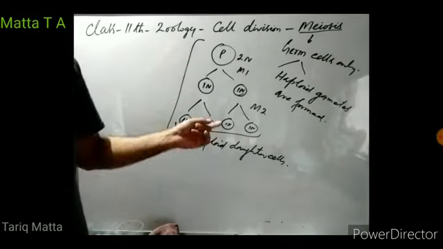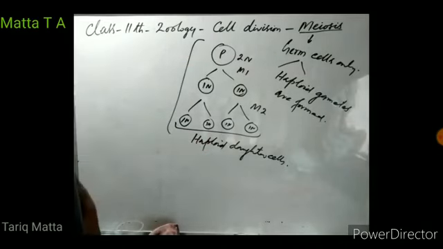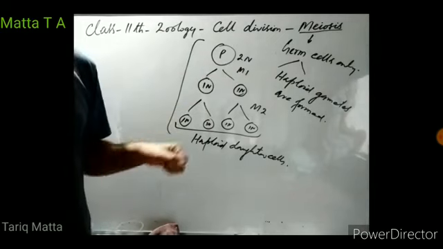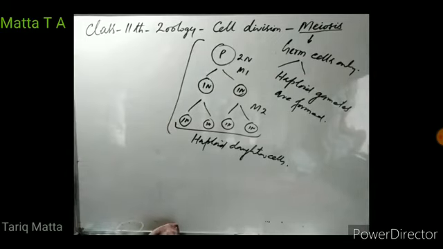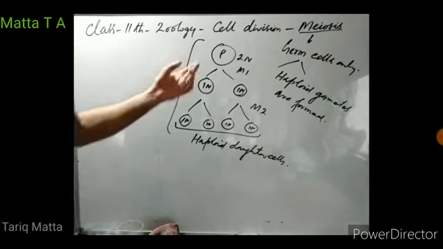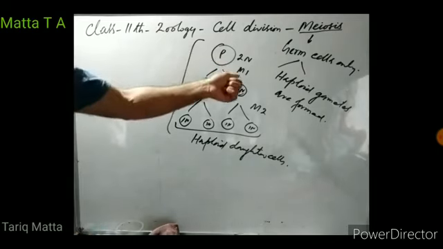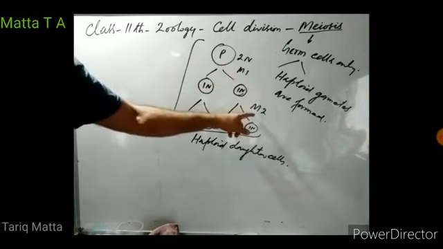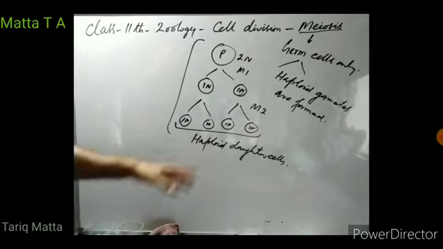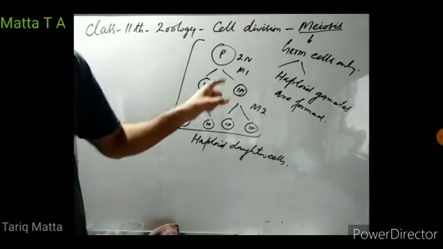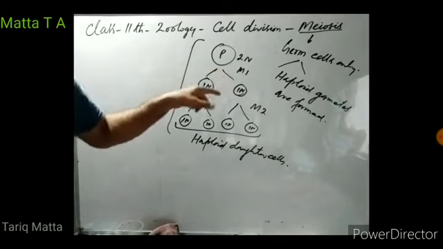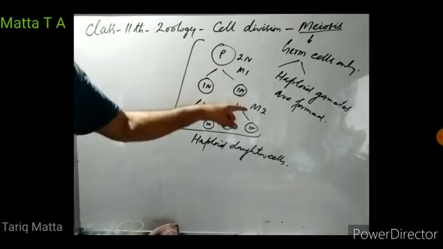These four haploid daughter cells are the gametes. They may be either sperms or ova, because meiosis only occurs in the germ cell. So we will discuss this process in these two phases: meiosis first and meiosis second.